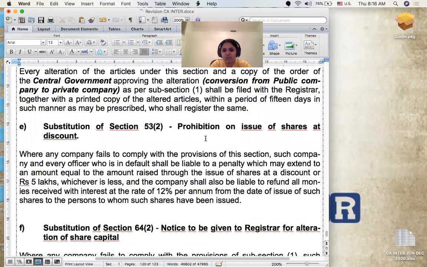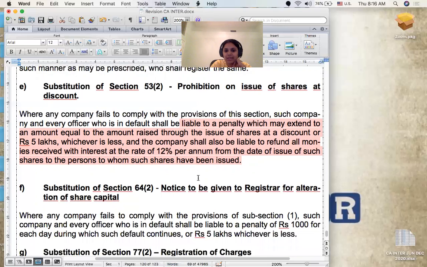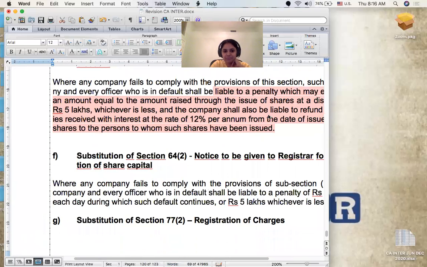And then on prohibition of issue of shares at discount, the penalty underwent a change. In case this new penalty was not part of your regular notes, you can learn it from here. The penalty was revised. So look at the penalty. When a company fails to comply with the section, the penalty for the officer in default and the company will be a sum equivalent to the amount raised, or 5 lakhs, whichever is less, and the company shall also refund all the amount received with an interest of 12%. This is the change. Okay.